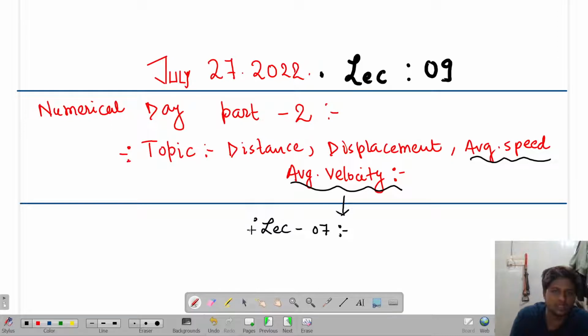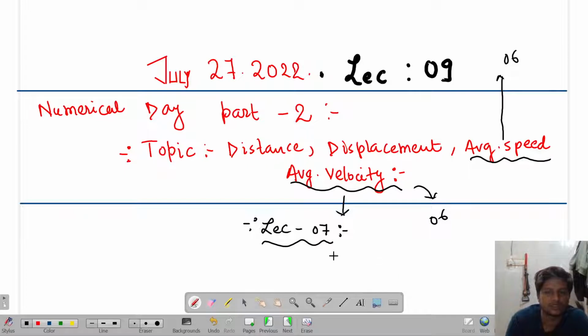Got it or not? In this lecture, all the things are there. How to calculate average speed: I have given 6 different kinds of formula for average speed, and 6 different kinds of formula for average velocity. So make notes out of that particular video so that you can understand it perfectly.